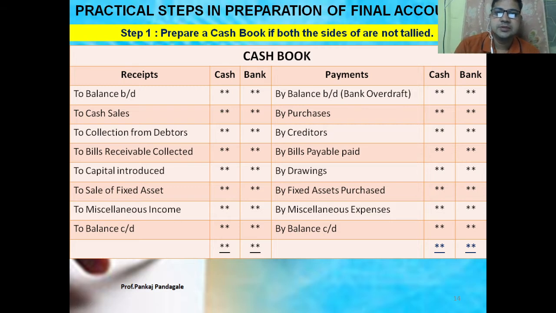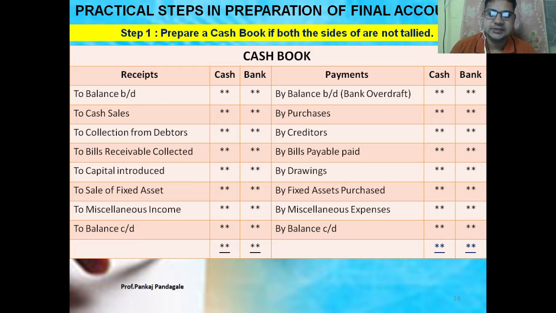It means on the payment side we have to put bills payable paid, drawings, meaning the personal expenses paid, fixed asset purchase and miscellaneous expenses incurred. On that basis we have to put the payment side. In such a way we will prepare our cash book, to find out the closing balance available.